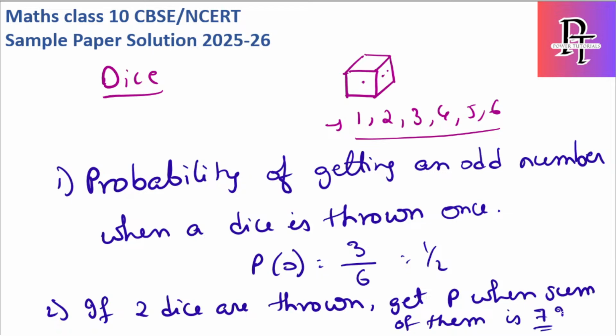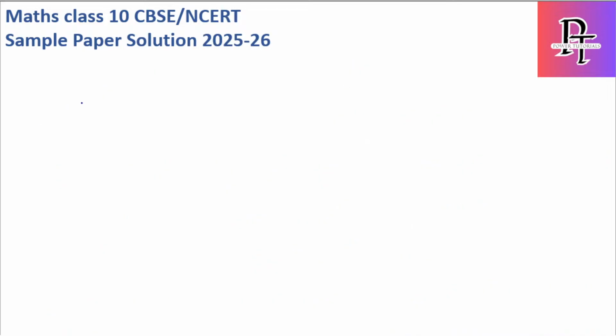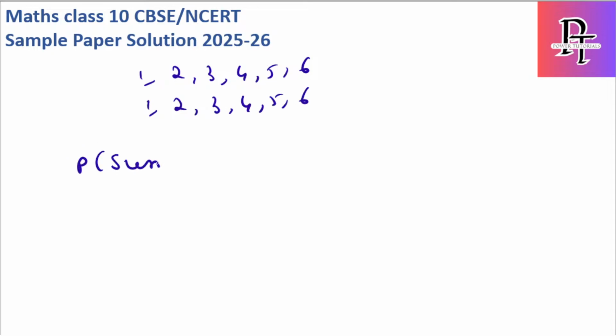Okay, hope you understood the question. It says that if 2 dice are thrown, get me the probability when the sum of them is 7. So for this we need to have the cases of 2 dice. We have 1, 2, 3, 4, 5, 6 as the first dice. Same with the second dice, 1, 2, 3, 4, 5, 6. What they are asking is P of sum equal to 7.